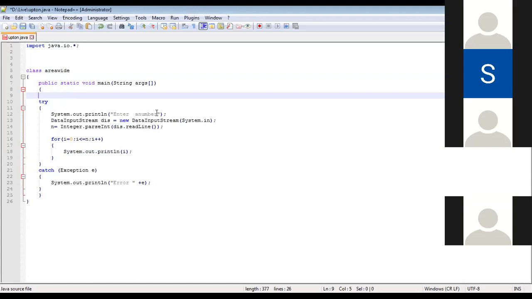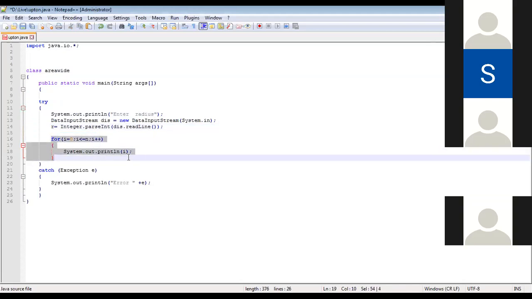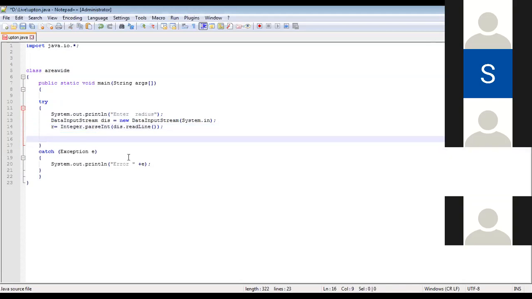Okay, enter the area, enter radius. R is equal to okay, fine. Okay, this is my common template. And you just need to fill things into that. I've read the radius.